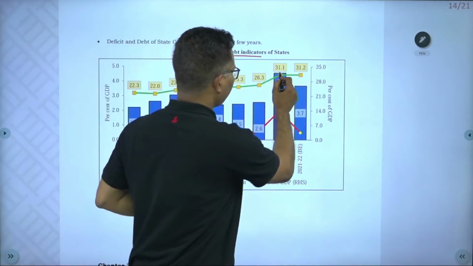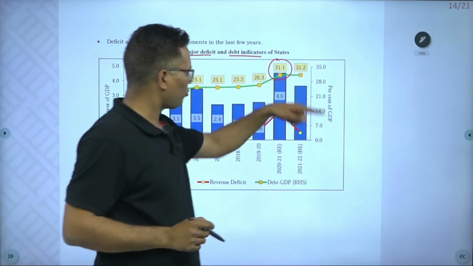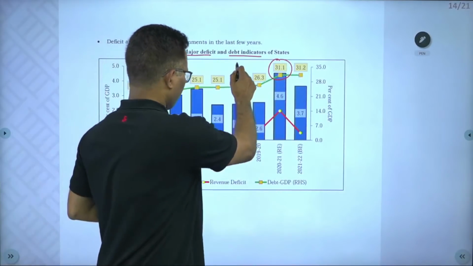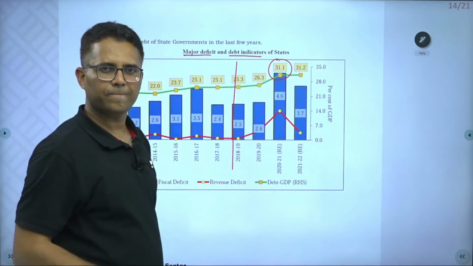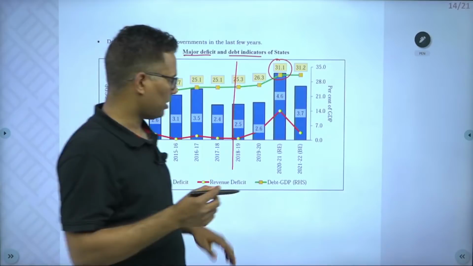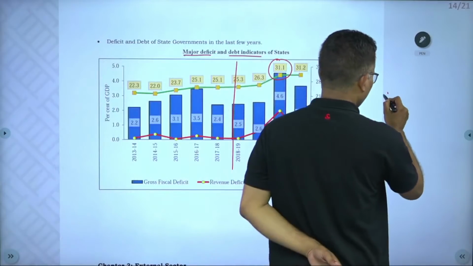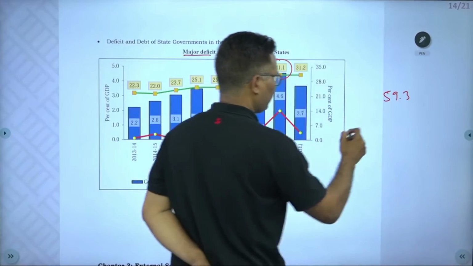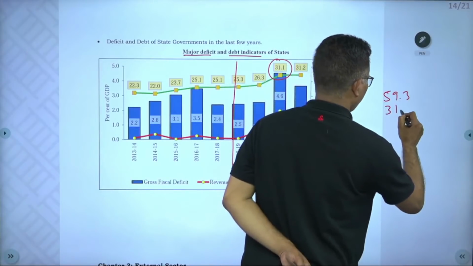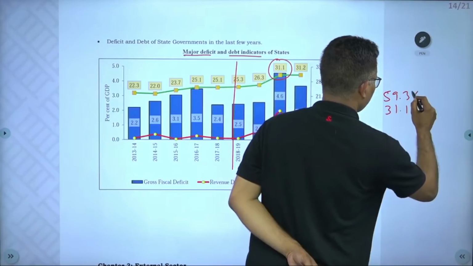States had to bring their debt to 20%, but it has moved to 31%. So the center's debt is 59.3%, and the state's debt in 2021 is 31.1%.